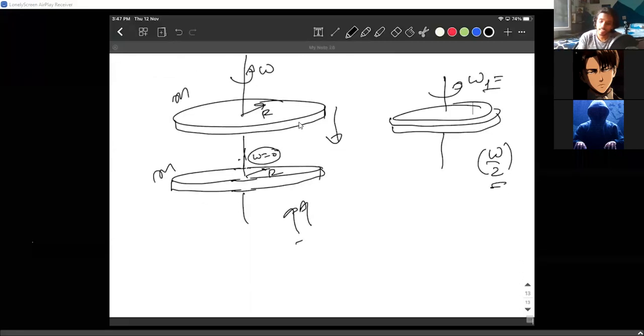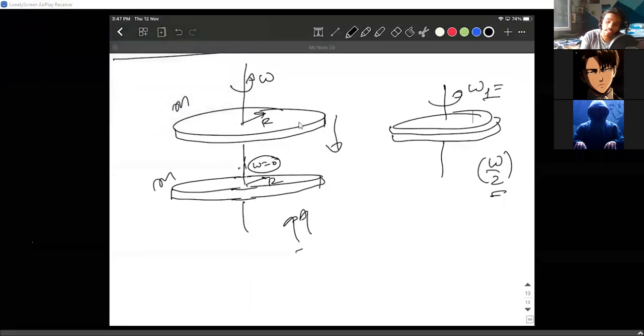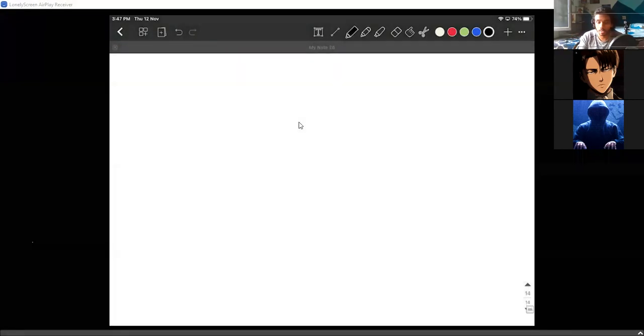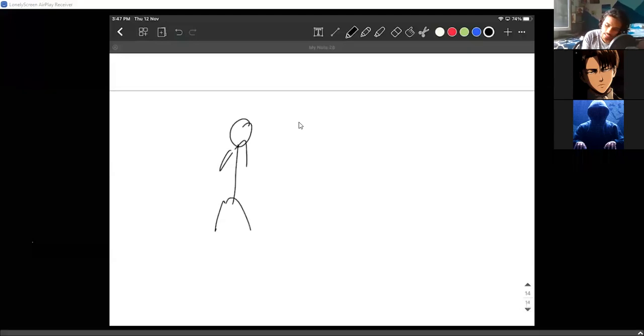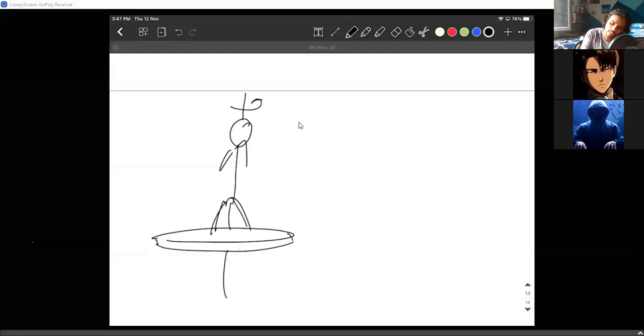Okay, and according to that, remember the problem where a man is on a flywheel which is entirely rotating with an angular velocity omega. The man is holding two heavy masses, let's just take two dumbbells.